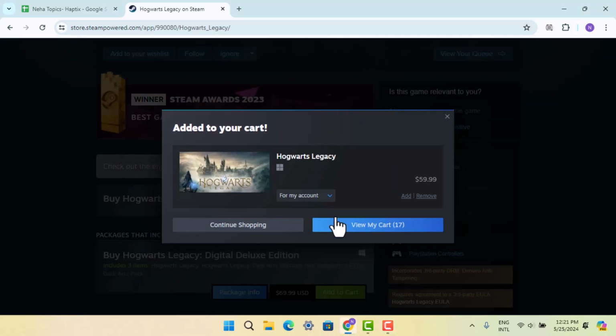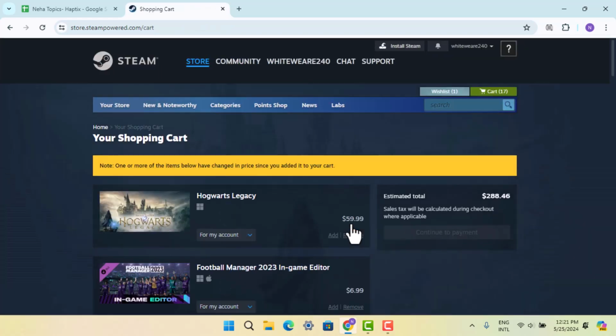You could go through it and click on add to cart button. When you do that, it's going to take you to the payment section where you have to go ahead and add your payment details and proceed to checkout. So in this way, you can go ahead and download and install Hogwarts Legacy on your PC or laptop.